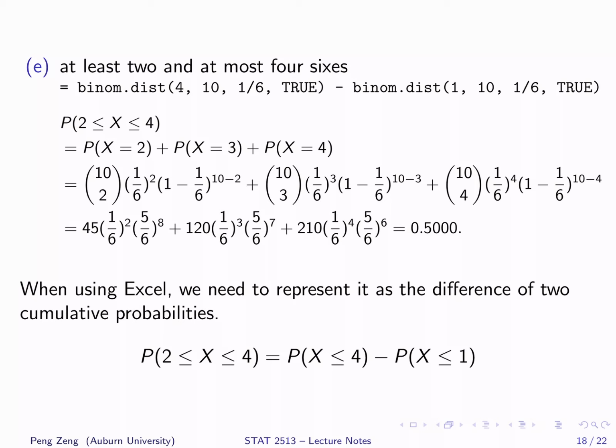Be careful when using Excel. The first argument of the first function is 1, because when evaluating this probability, we need to represent it as the difference of two cumulative probabilities.